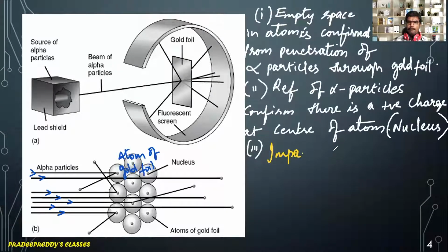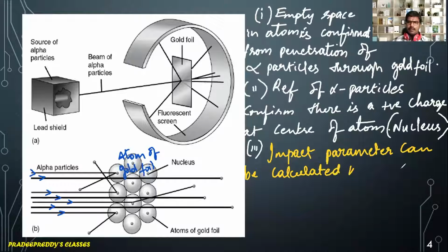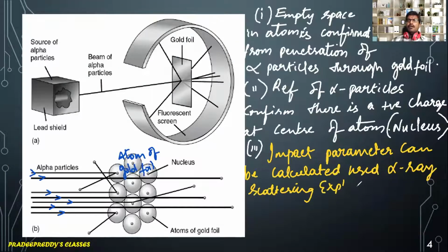Impact parameter can be calculated using the alpha ray scattering experiment. Impact parameter decides with what angle they are deviated. So some of them get deviated with an angle greater than 90 and some less than 90. That is based upon their impact parameter.